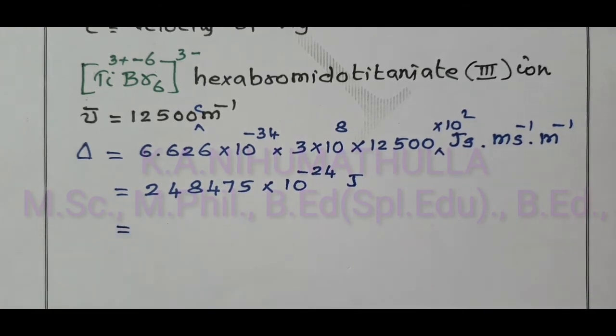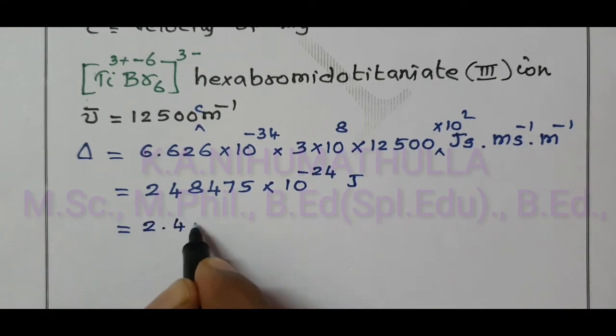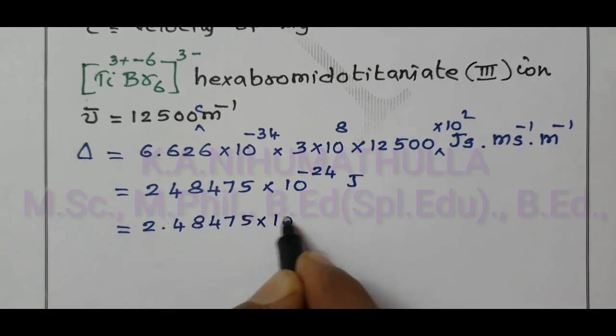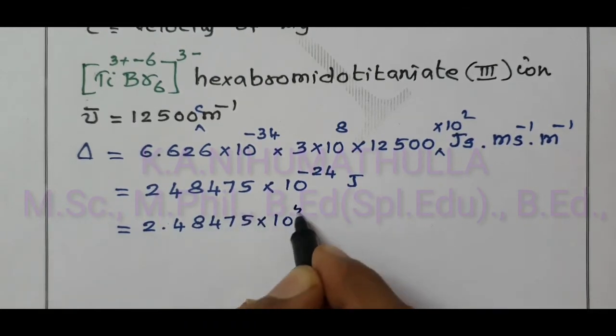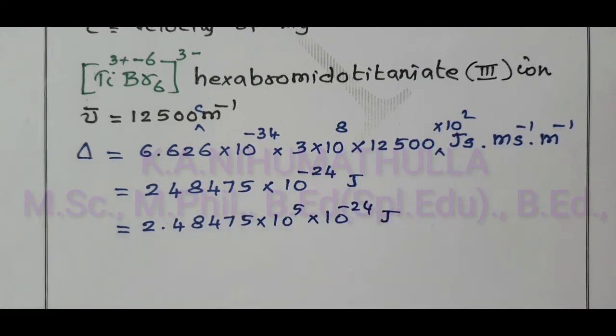You have to write this value in scientific notation. This value can be written as 2.48475 into 10 power minus 24 joule.